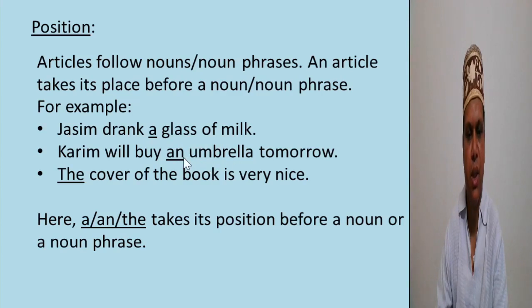An takes its place before umbrella, a noun. Cover of the book is a noun phrase. The precedes the noun phrase. So a, an, the takes its position before a noun or noun phrase. That is, an article takes its place before a noun or noun phrase.